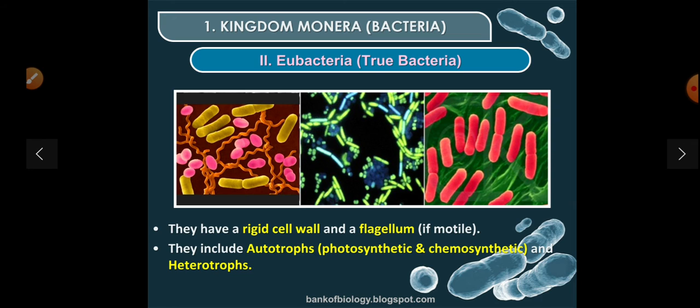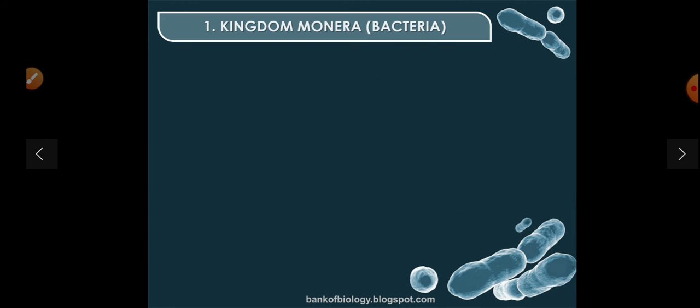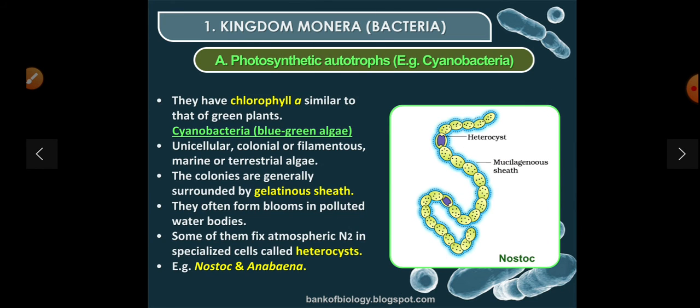Eubacteria, that is true bacteria. They have a rigid cell wall and a flagellum if motile, means flagellum is for their movement. They include autotrophs, that is photosynthetic and chemosynthetic, and heterotrophs. Photosynthetic autotroph, that is cyanobacteria. They have chlorophyll a. Chlorophyll is also divided into types: chlorophyll a, b, c, etc. Similar to that of green plants. Cyanobacteria, that is blue-green algae, is also its other name.